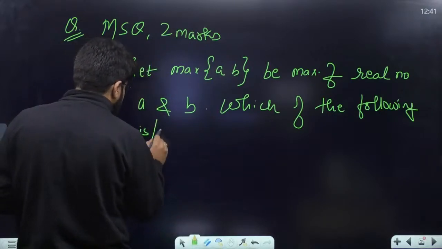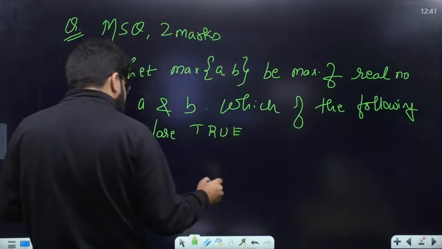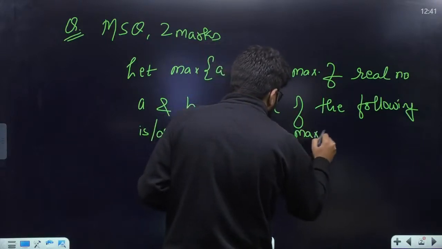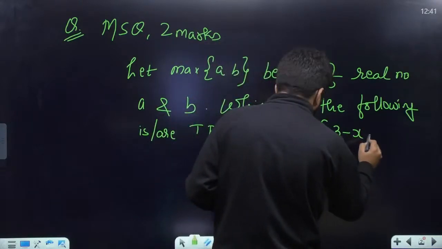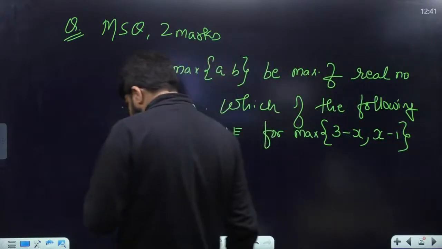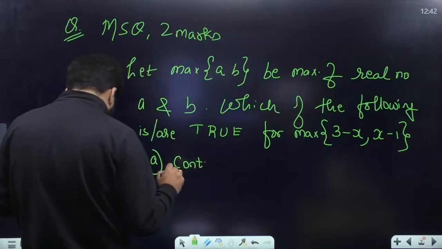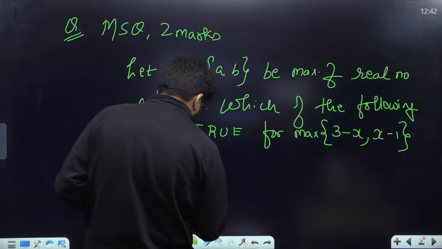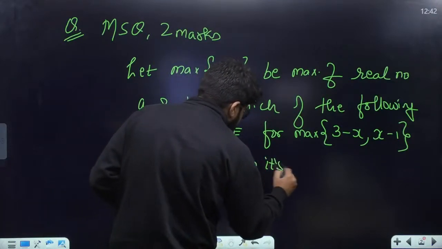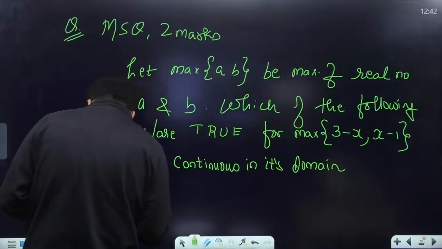It is a proper MSQ question. Which of the following is or are true for max of 3 minus x, x minus 1? Option A: it is continuous in its domain. So for the domain, we can take all values of x since nothing is mentioned.